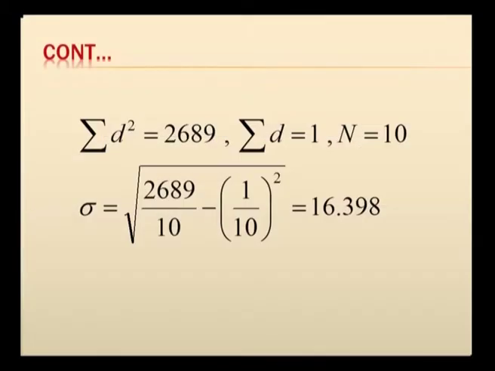Your standard deviation is denoted by small sigma. So, it is root of sigma f d square, which is 2689, divided by capital N, which is 10, minus sigma f d, which is 1, divided by capital N, which is 10, the whole squared. If you square, subtract and simplify, you get the standard deviation to be 16.398.